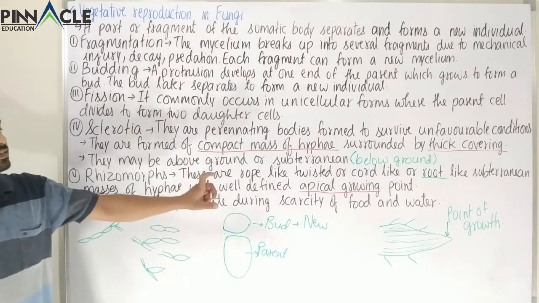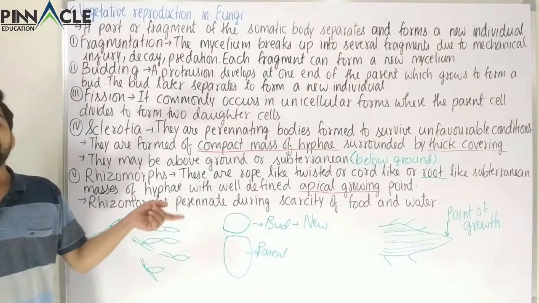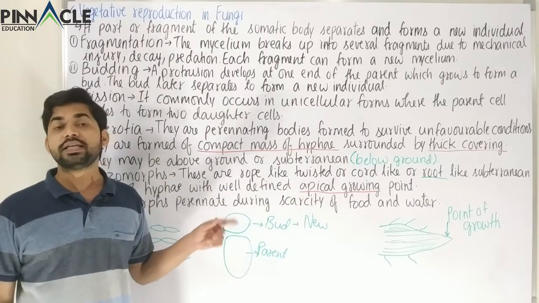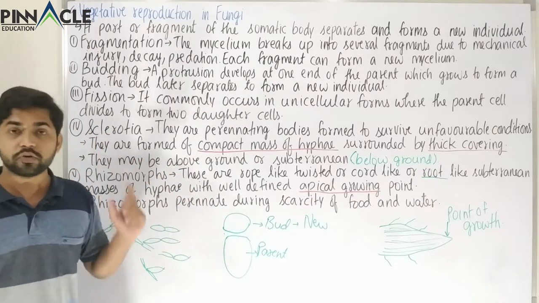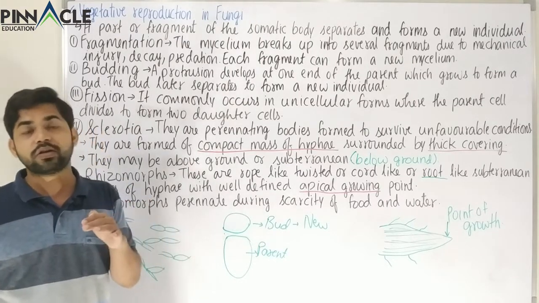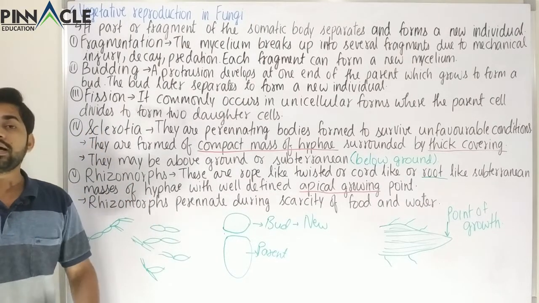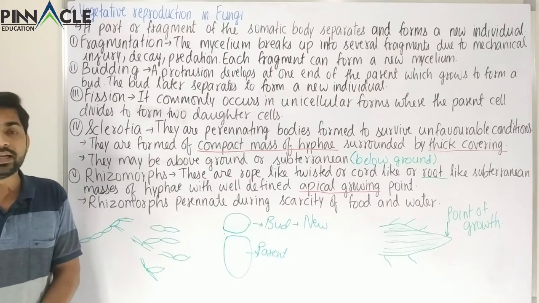The last one, the rhizomorphs, are normally found below the ground, or we can say subterranean. But just above this we studied sclerotia. The sclerotia could be found above the ground or below the ground, but the rhizomorphs are normally found below the ground. So these are normally subterranean.